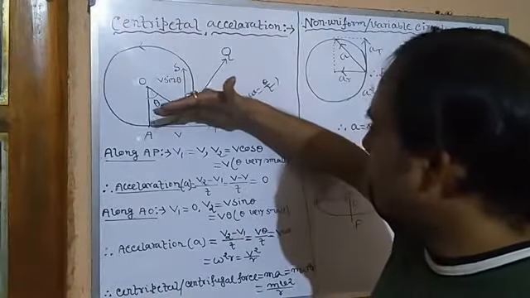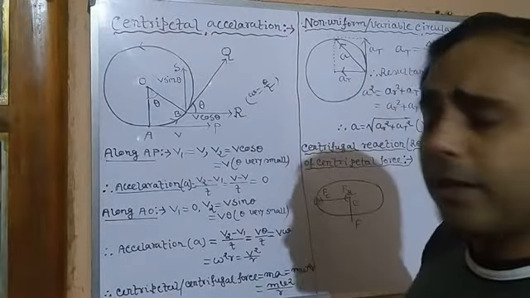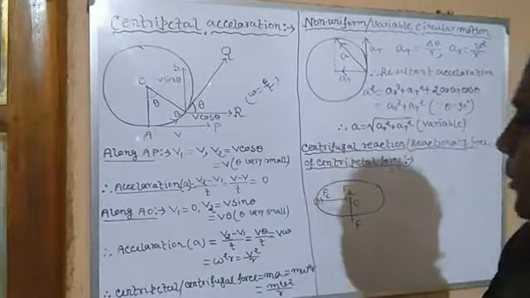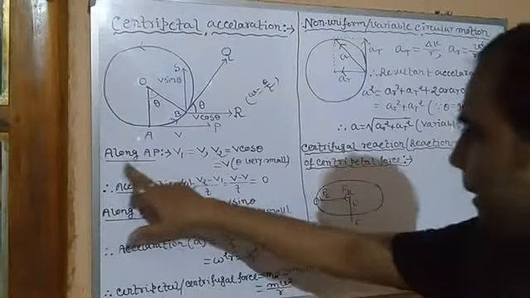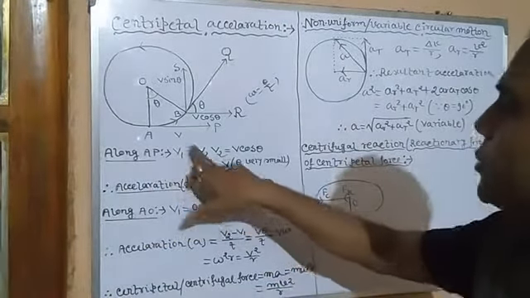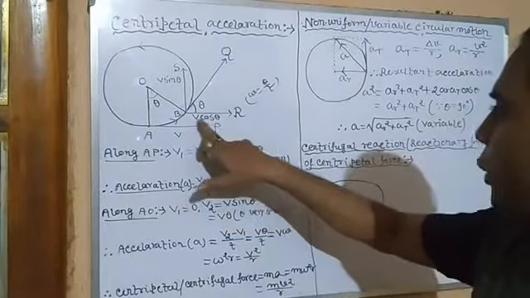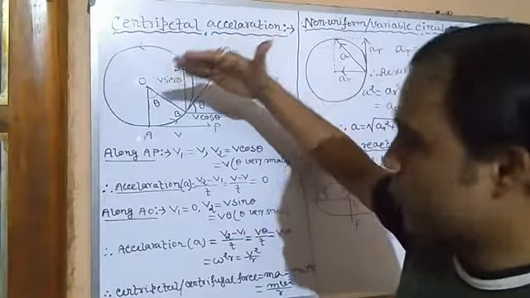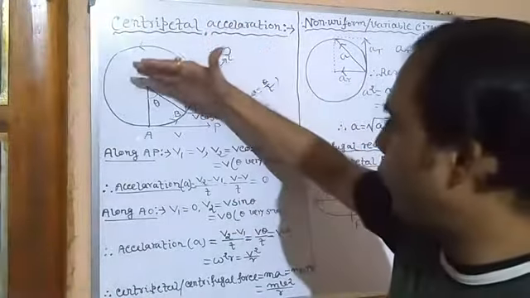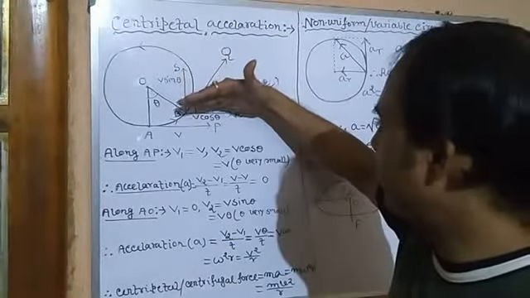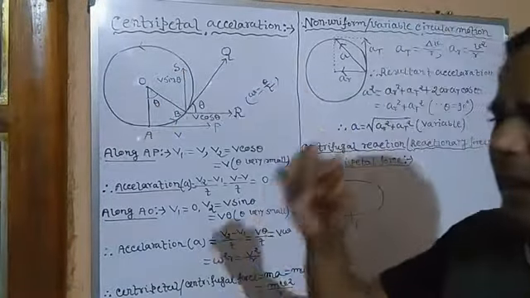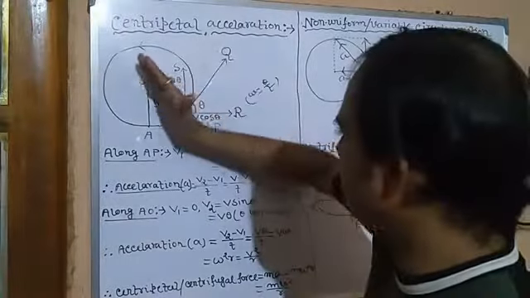Similarly, BR will also superimpose on AP. So in that case, we can write that along AP the initial velocity V1 is equal to V, and the final velocity V2 is equal to V cos theta, after assuming theta is very small, when OB will superimpose on OA and BR will superimpose on AP. Just like this.